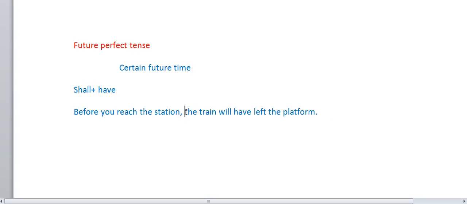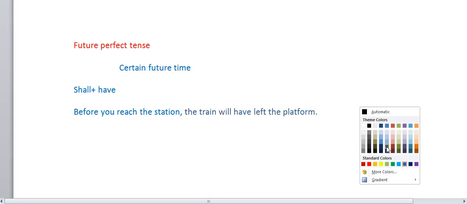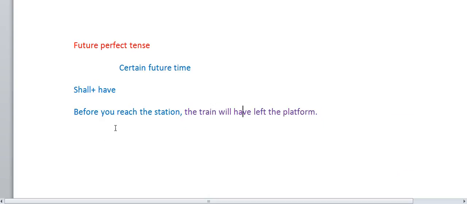See, "before you reach the station" is in simple present tense. "You reach the station, the train will have left the platform" is future perfect tense, meaning a certain future time. So he will have left the place. This action will be done in the future, but at a certain future time, and you have to mention it, like by next August.